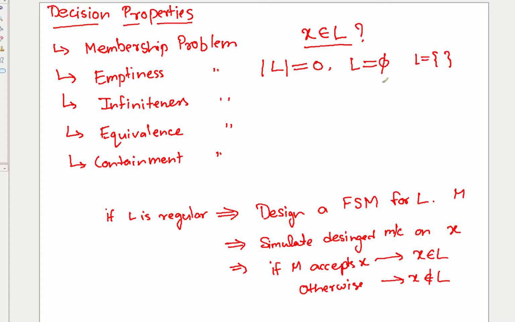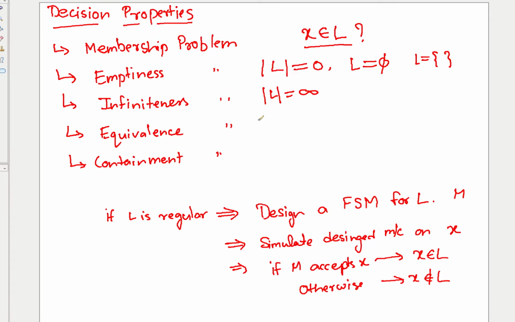How to check this? Again, that is another problem. Infiniteness is about this, right? There are infinitely many strings in the language. Many of the binary strings problems that we encountered were infinite. So how to check whether this formal language that you are considering is of infinite cardinality?